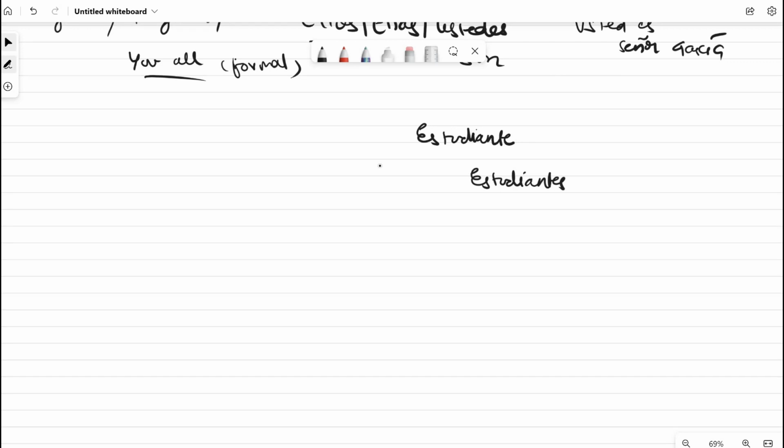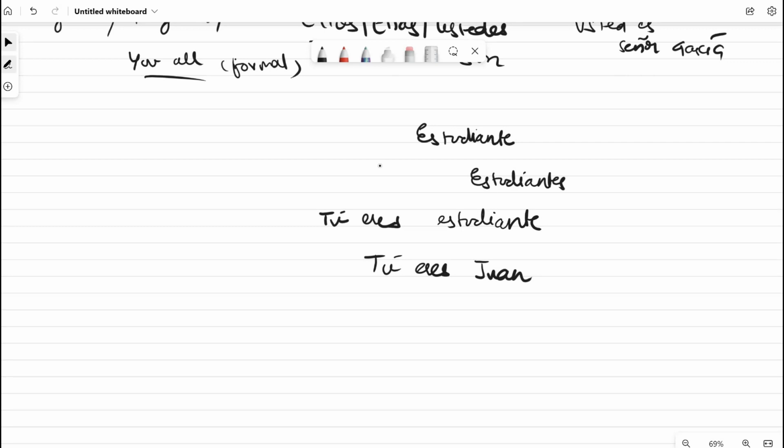Now, let's use the conjugation that we have learned to make some sentences. If I wanted to say you are a student, I would say tú eres estudiante. If I wanted to say you are Juan, tú eres Juan.